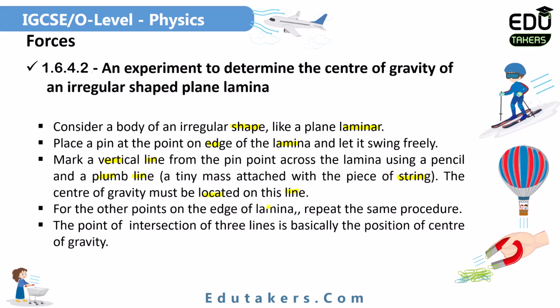For another point on the edge of the lamina, repeat the same procedure. You have to take 2 to 3 points and repeat the same procedure. The point of intersection of the 3 lines is basically the position of the center of gravity. So when you repeat this experiment 3 times, these 3 lines basically cross each other at a single point. This single point is the position of the center of gravity, which you are going to determine here. So in this way, you can find the center of gravity of any irregular shaped object.